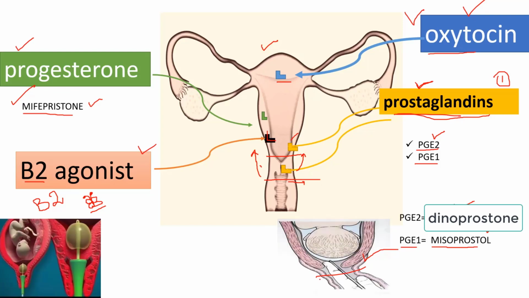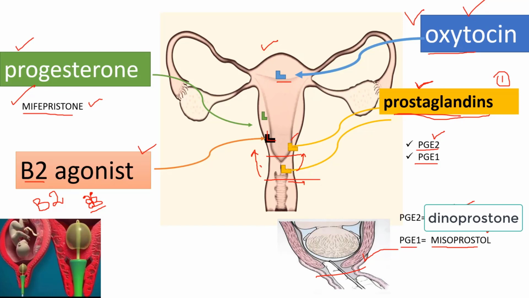Those are the mechanical methods. As you know, the baby is present in the amniotic cavity, surrounded by the fetal membranes. So what you have to do is put a Foley catheter in the extra-amniotic cavity, which is outside the amniotic cavity, or you can say in the cervix, and then you have to inflate it.